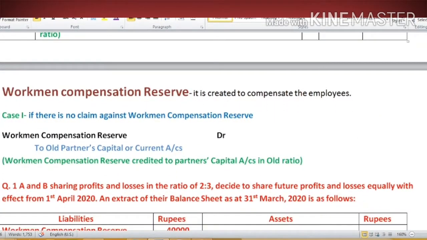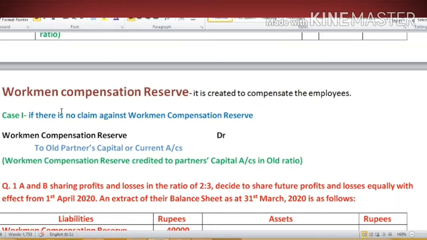Workman compensation reserve is a specific reserve, and it is created to compensate the employees if any mishappening or accident happens with the employees while they are working in the organization. So what could be the different cases for this reserve?